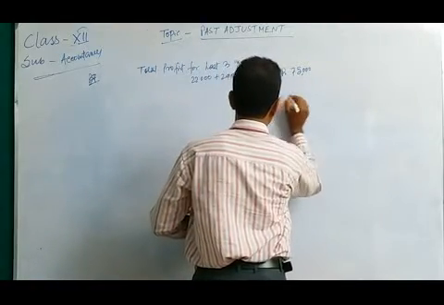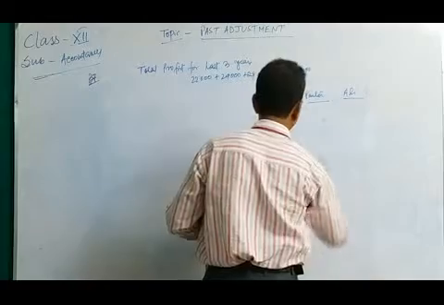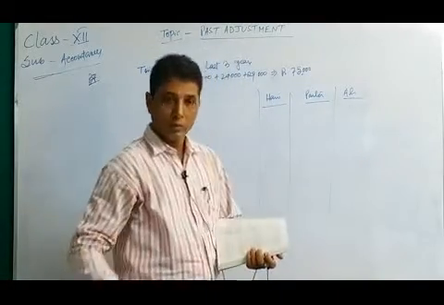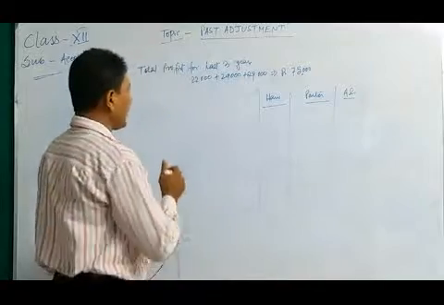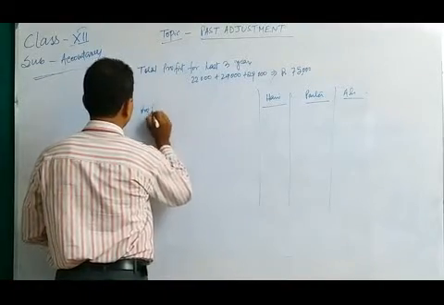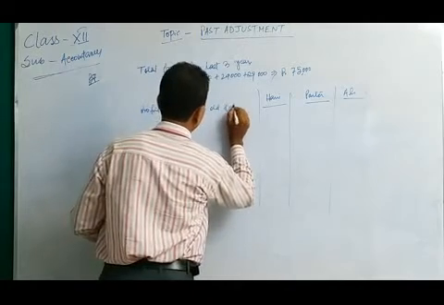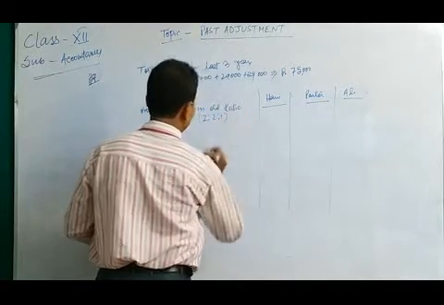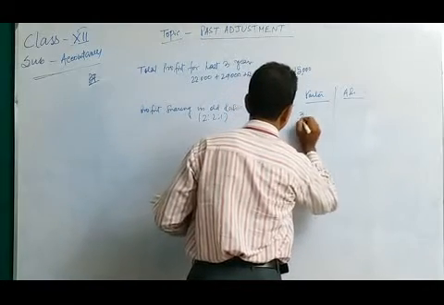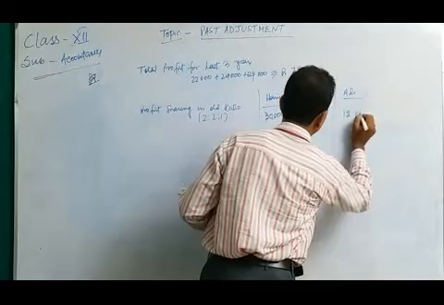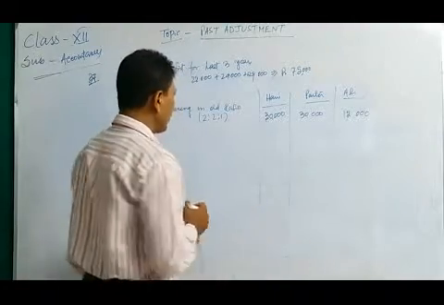Now, Harry, Potter, Ali. Clear? Now, profit sharing in the old ratio 2:2:1: 30,000, 30,000, 15,000. This is the distribution in the old ratio.